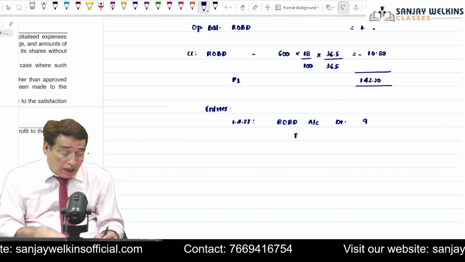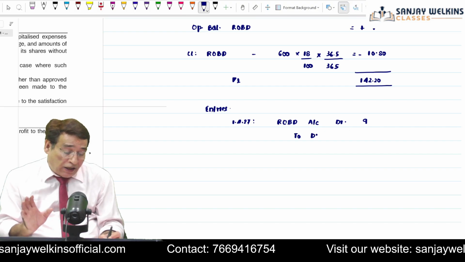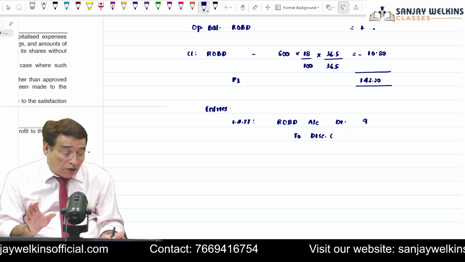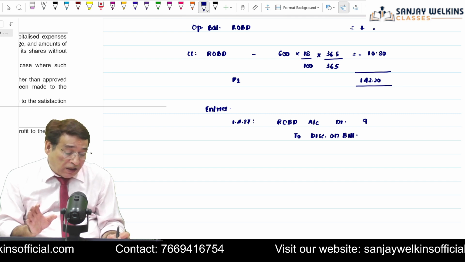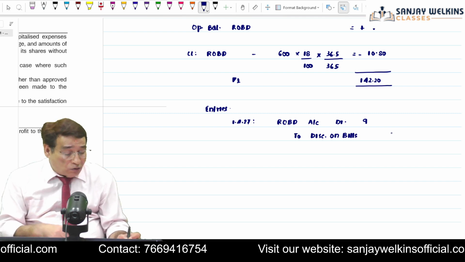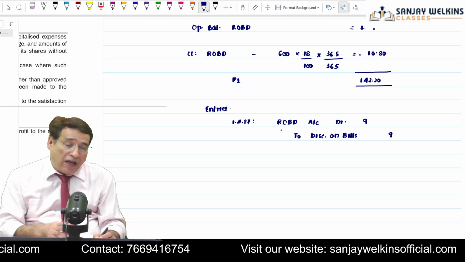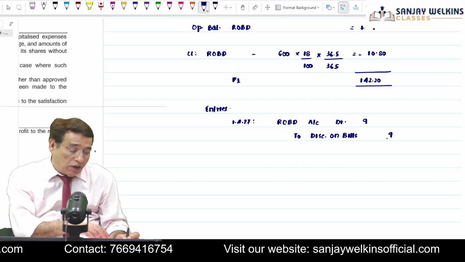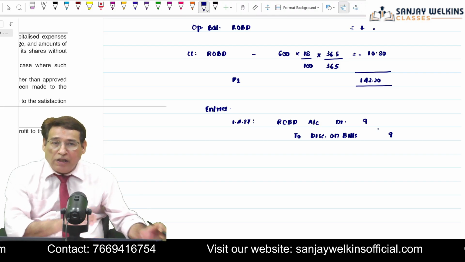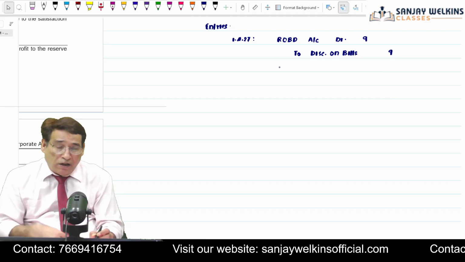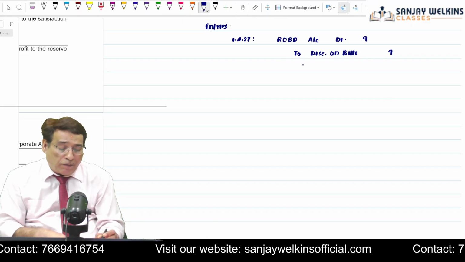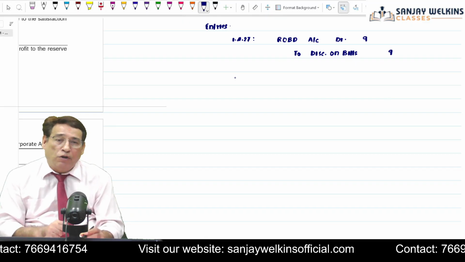Now I am going to write discount on bills, because the name of my income is discount on bills. My income will increase when I transfer rebate on bills discount account to discount on bills account. That is why discount on bills account has been credited. This is the transfer of opening balance of rebate on bills discount account to discount on bills account.